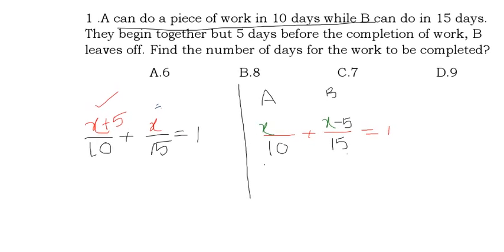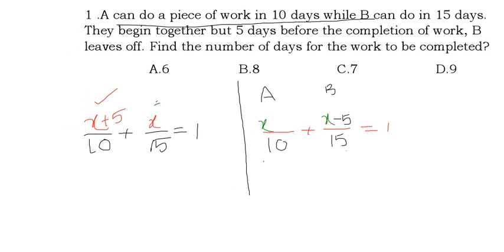What is the difference in both? In the first method, near B I have written x minus 5, because before 5 days only B has left. Here in the reverse manner I have applied to A. Here near B I wrote minus 5 because she went off. Near A I added 5 because that 5 days of extra work is done by A only, no. So instead of writing near B, I wrote here plus 5. Why plus 5? Because that work is done by A. Okay. Our main part is completed.